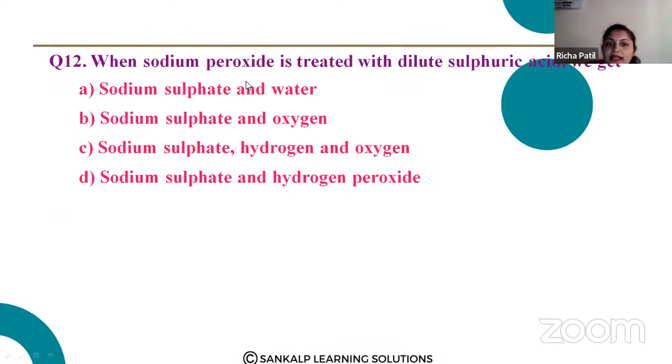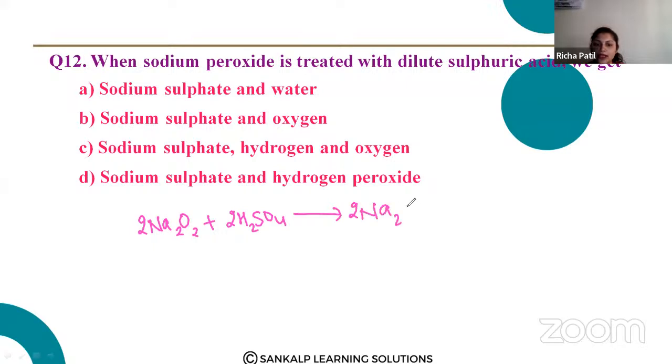When sodium peroxide is treated with dilute sulfuric acid, what do we get? The reaction is like this. We treat sodium peroxide, Na2O2, with H2SO4. What is the reaction? You are getting 2 Na2SO4 plus 2 H2O, O2.